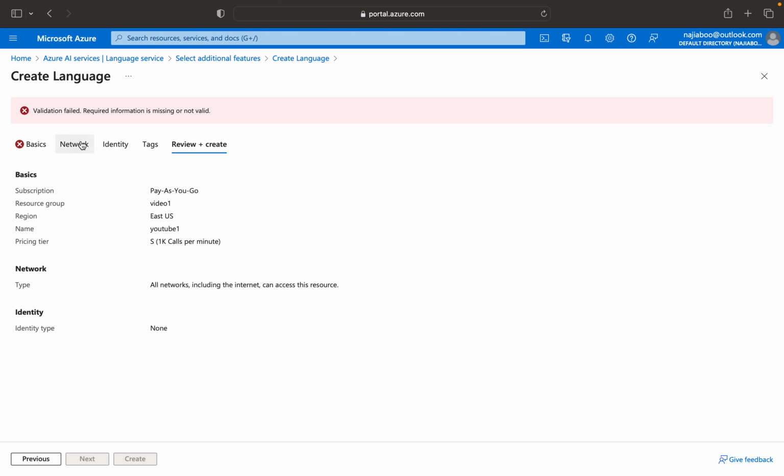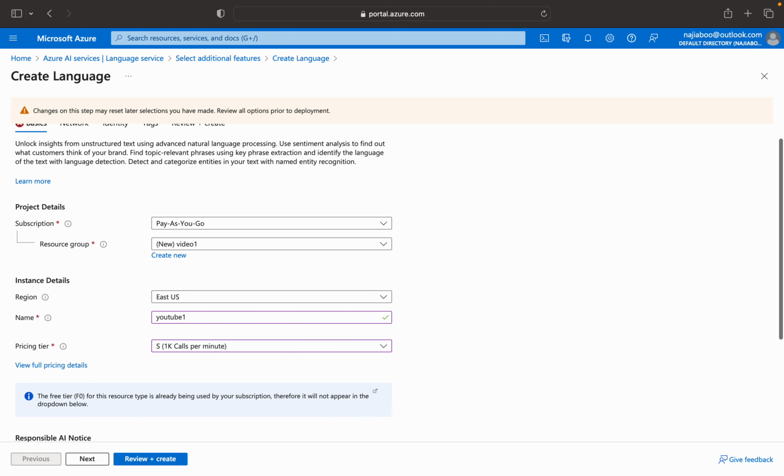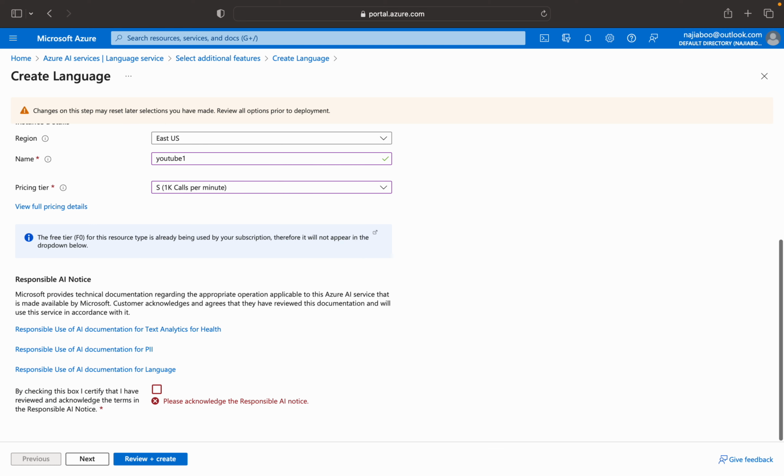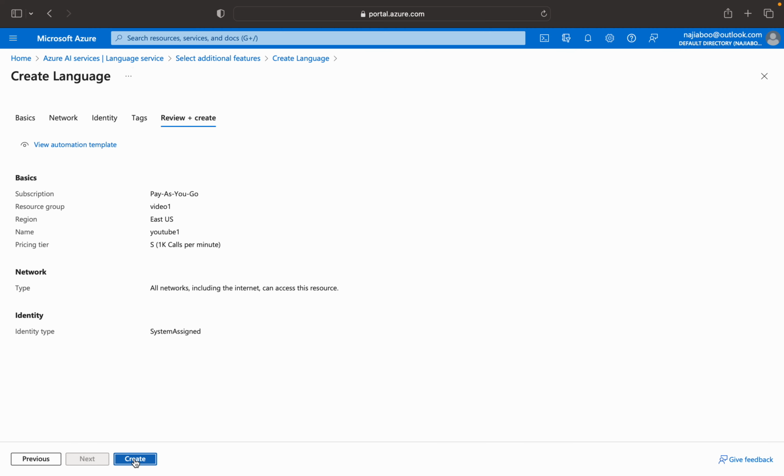Okay, I'm getting an error that information is missing or not valid. So something is missing, let me go and check that. I need to select this. Now let me go and create. So the creation is in progress.